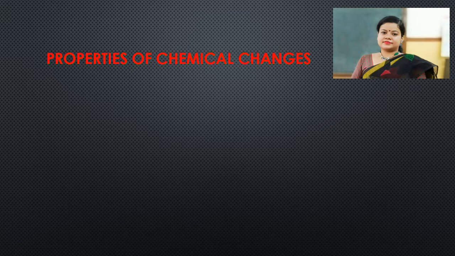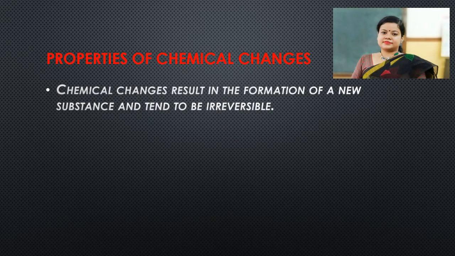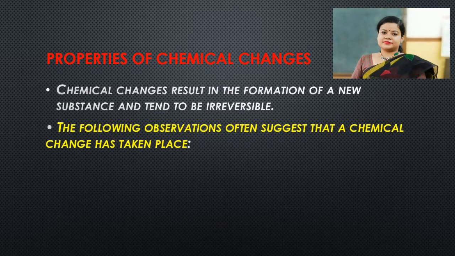Properties of chemical changes. Chemical changes result in the formation of a new substance and tend to be irreversible. We cannot get back the previous thing. The following observations often suggest that a chemical change has taken place. What are those? Like color change. When a fruit ripens, we all know it's a chemical change and we see color change.